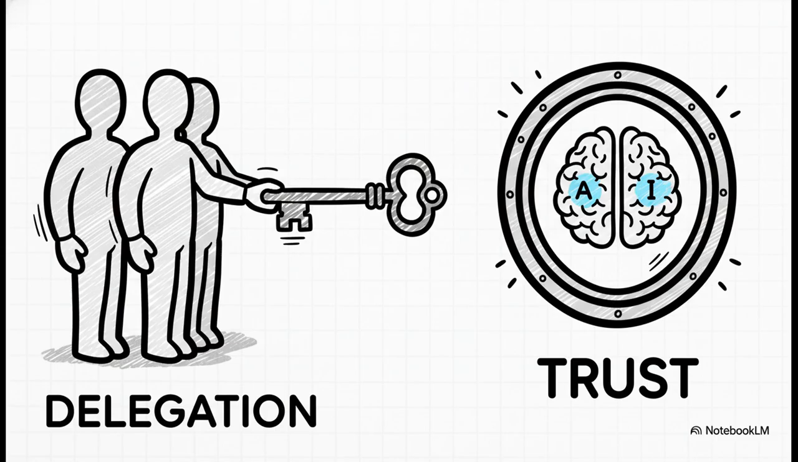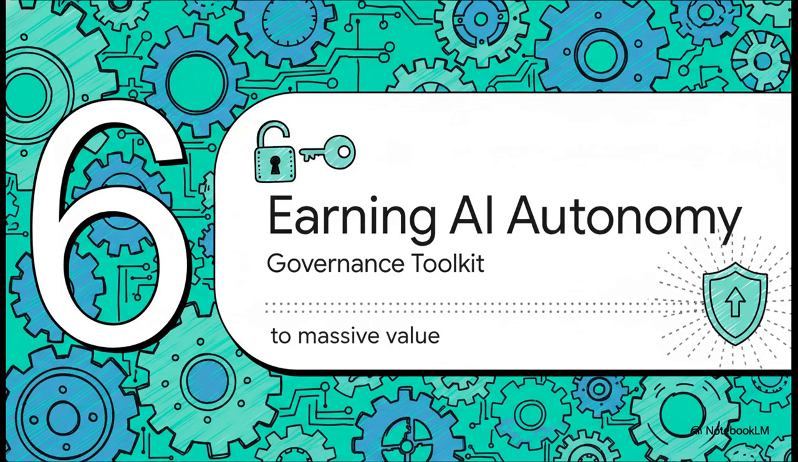So the real maturity question isn't, can the system act? It's, has our organization actually earned the right to delegate this action? You can't just borrow authority because a vendor showed you a slick demo. You have to mathematically and structurally prove your enterprise is ready for the blast radius if that automation goes sideways. Let's talk about how we get there.